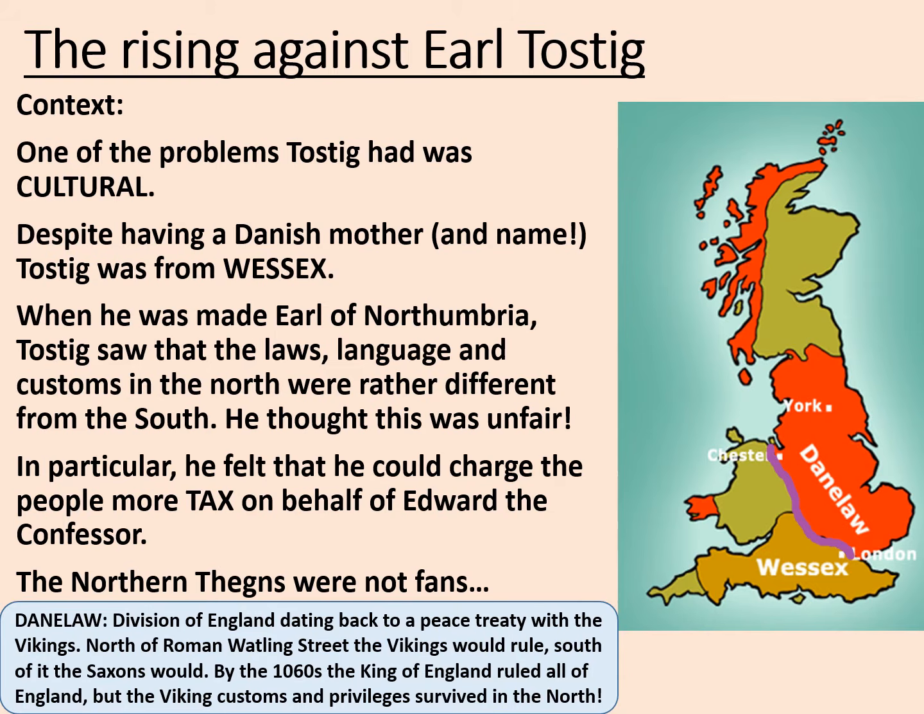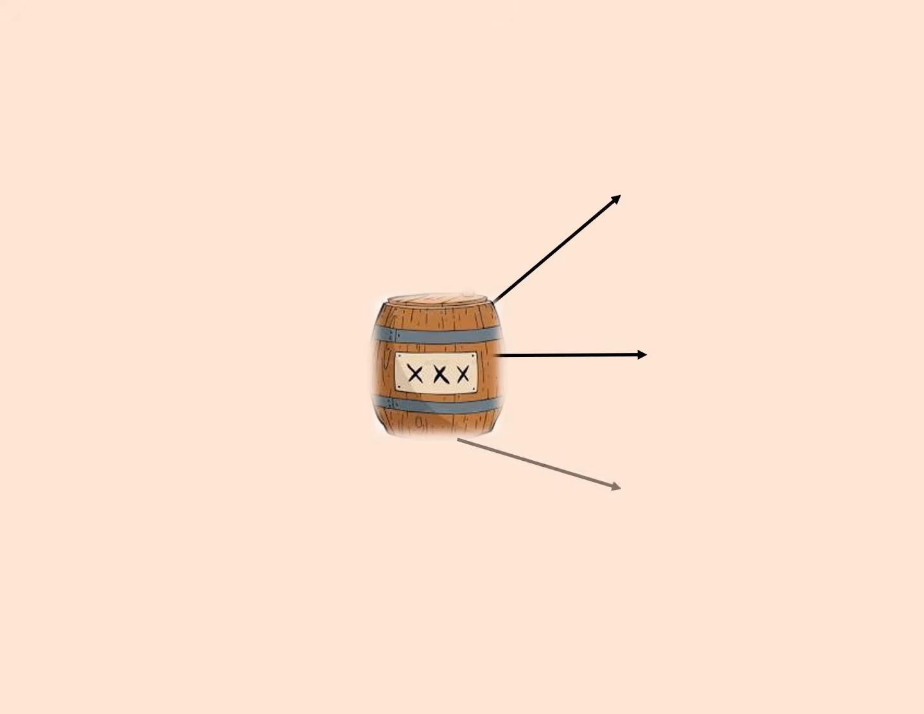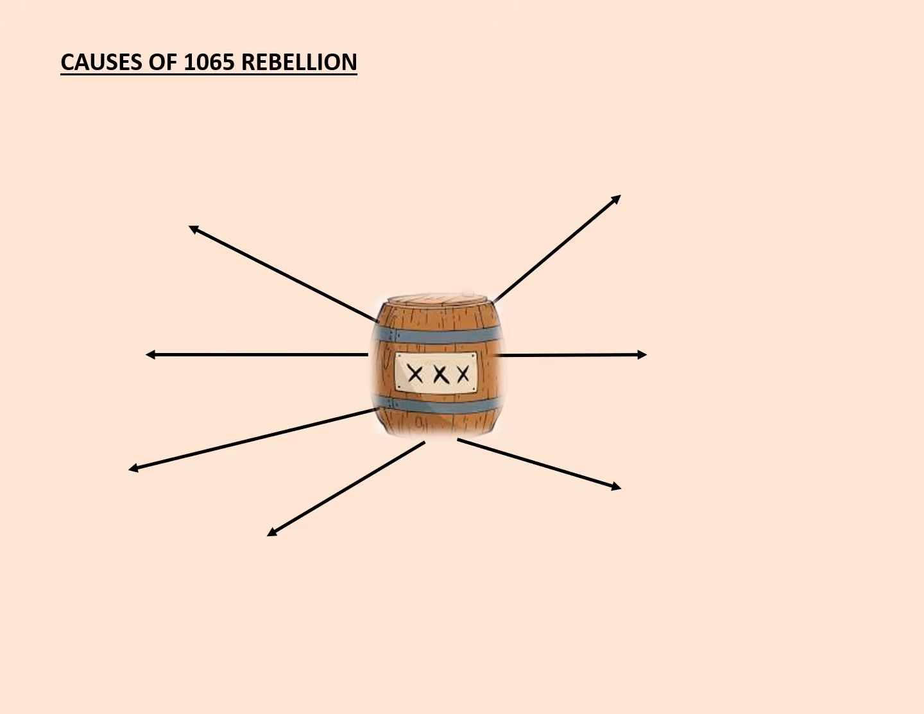And remember, at this time an earl needed to maintain his authority through loyalty from his thanes. So what went wrong for Earl Tostig in 1065? The truth is, this was a slow burn and something that gradually happened. We can split our studies into two distinct sections. Think of it as being like a gunpowder keg, with lots of ingredients going into it which are all ready to explode. Firstly, we have the causes of the rebellion, and then the consequences.